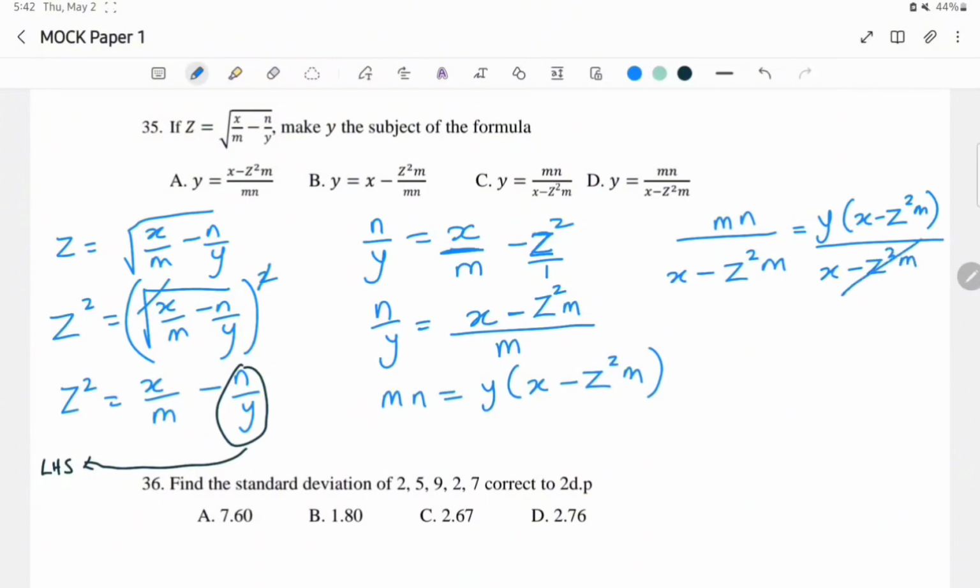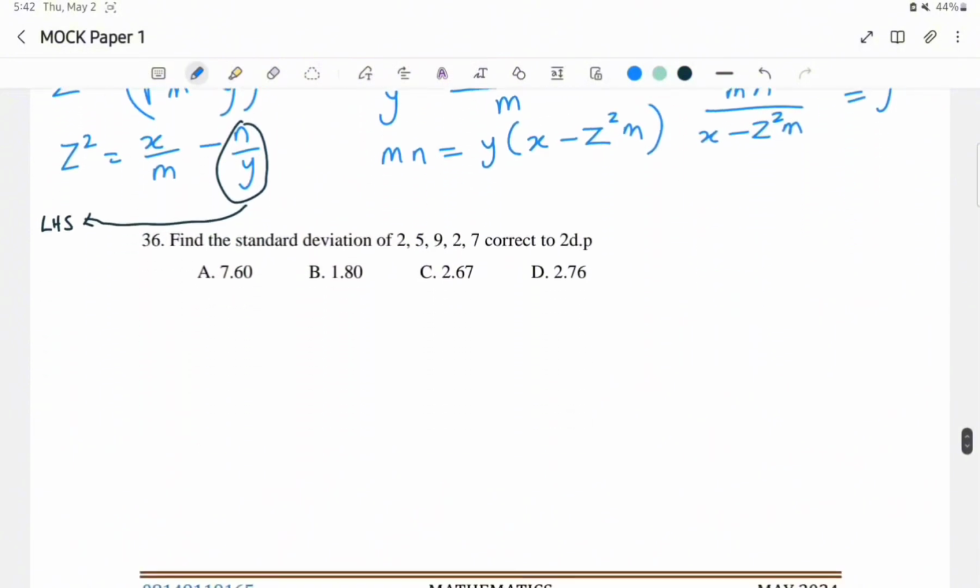So this expression will cancel this expression. That means on my right hand side, I now have just y, which means I have made y the subject of the formula. The answer is option C, mn over x minus z squared m.